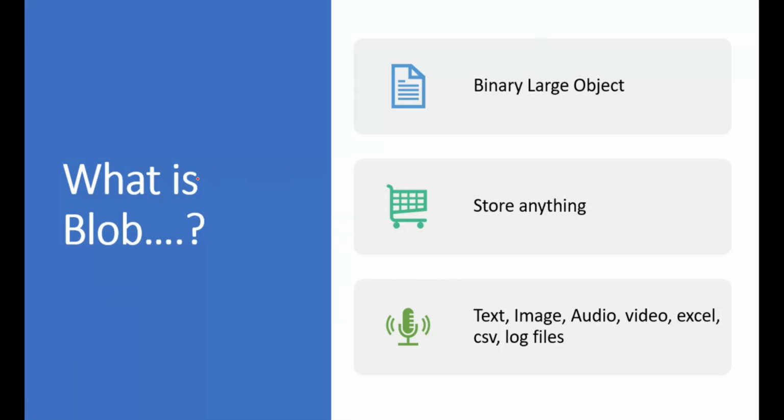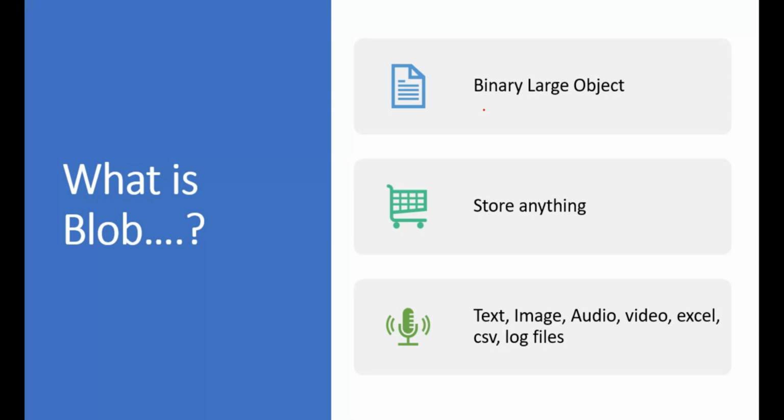So let's start understanding what is blob. In the first place, what is the actual definition of blob? By definition, it's very simple: it is meant for storing very large objects which are of a binary format. When you say binary format, it is just zeros and ones.